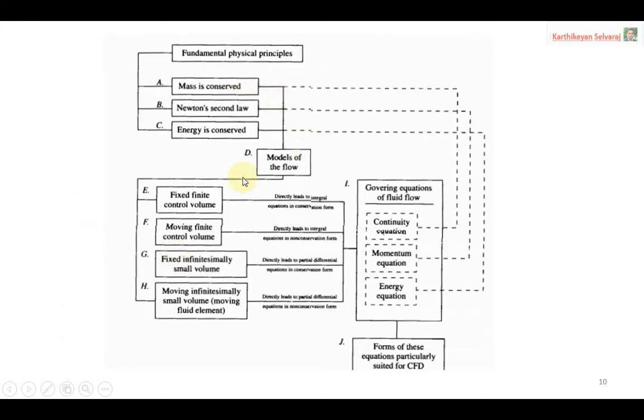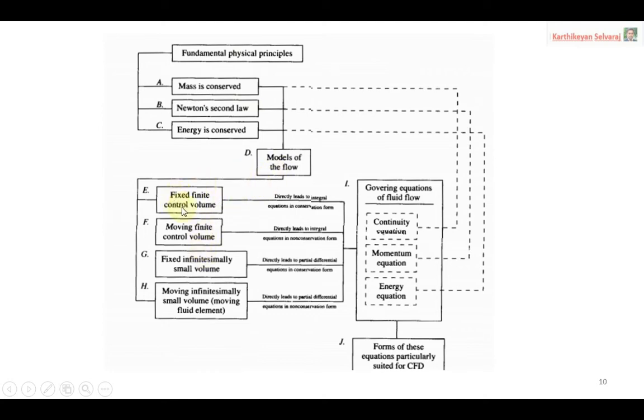So this slide will give some more idea about the meaning of the total approach to the governing equations. We know that there are three steps. The first step, you have to choose the physical principle: either mass is conserved, or Newton's second law, that is the momentum equation, or energy is conserved, that is the energy equation. So you have to choose the physical principle first, then we have to choose the model.